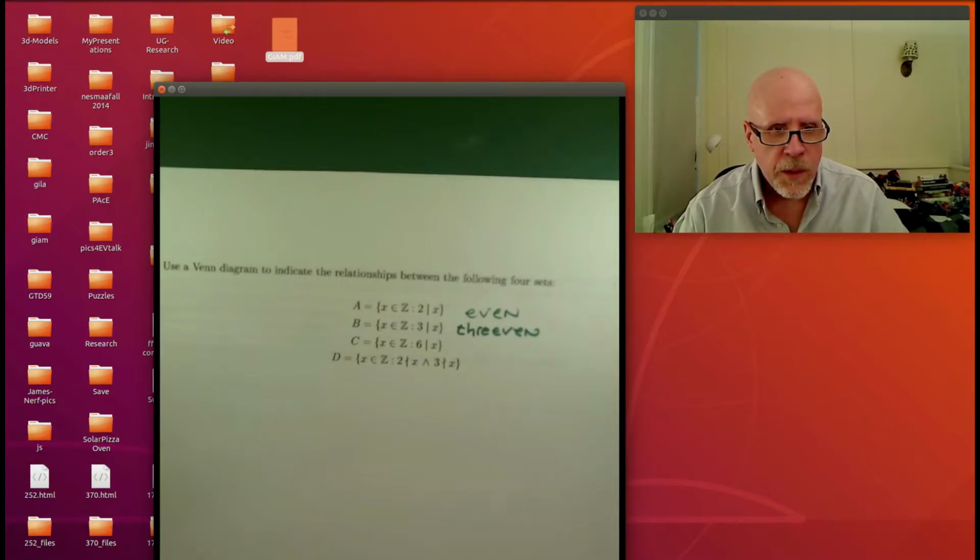x in Z such that 6 divides x. Well, that's interesting. That's actually both, right? It's going to be divisible by 2 because 6 is divisible by 2, and it's going to be divisible by 3 because 6 is divisible by 3. This is the things that are both even and 3 even.